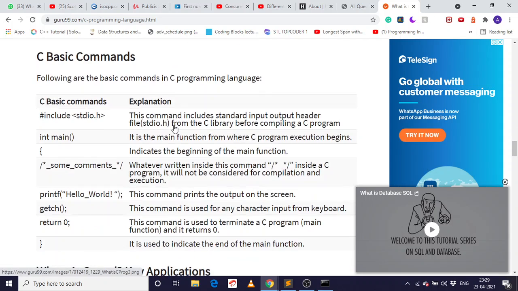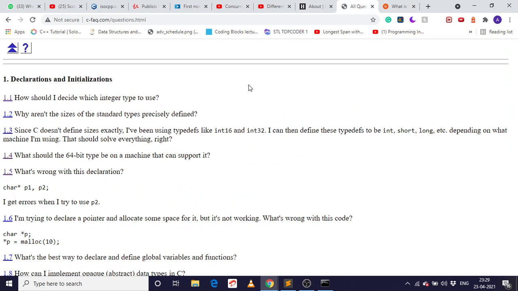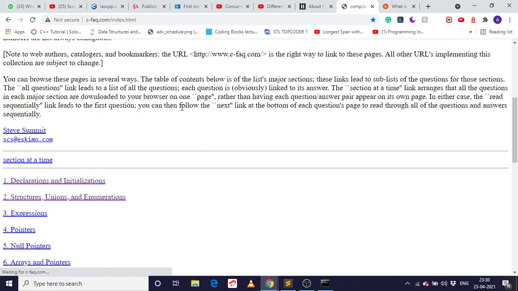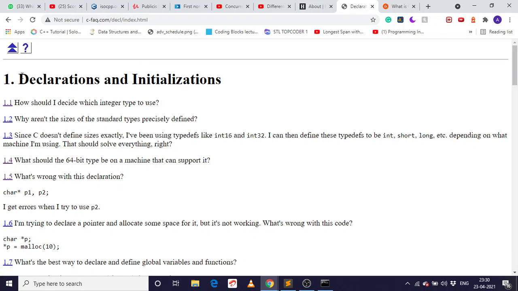So let's get started. I will refer to this website. This is CFAQs, and I think this is a very important website and everybody should know the important questions about it. So I would like to thank Steve Summit for this website. And now let's start with the first session.